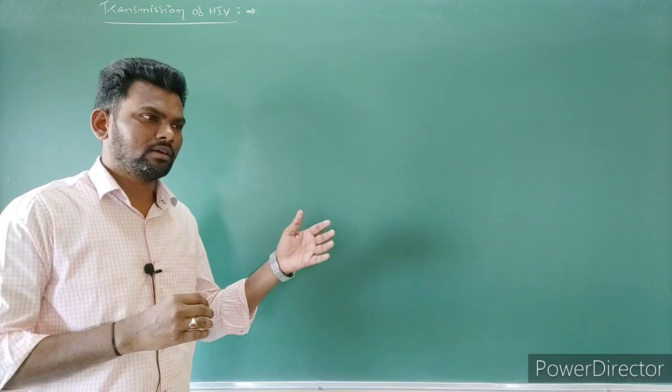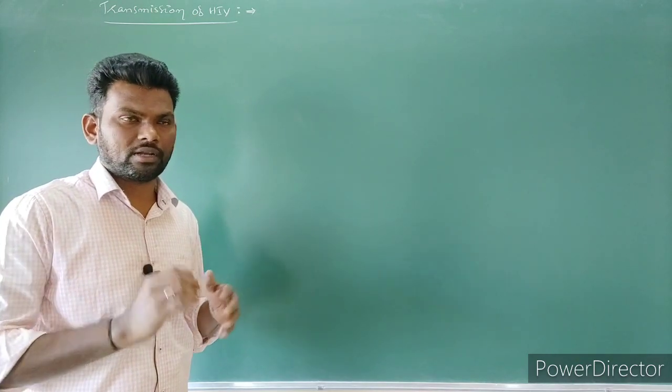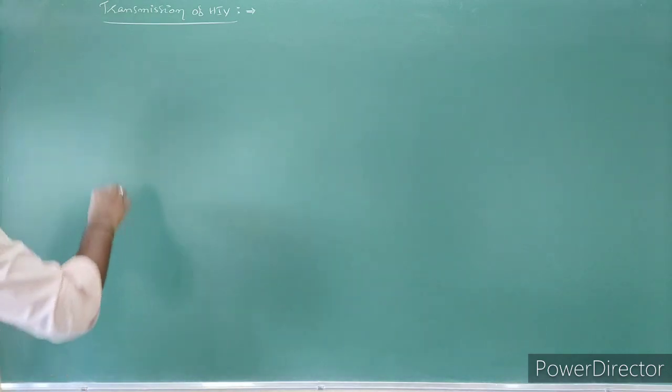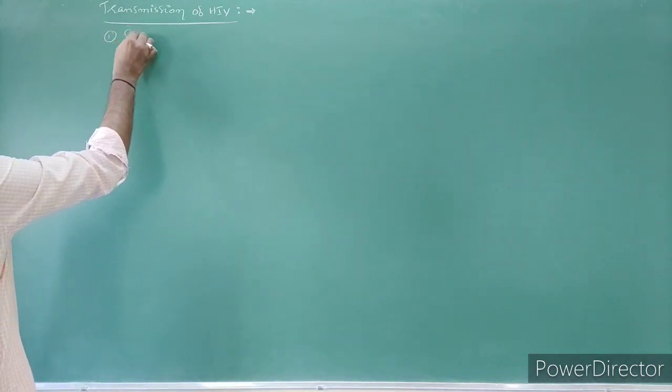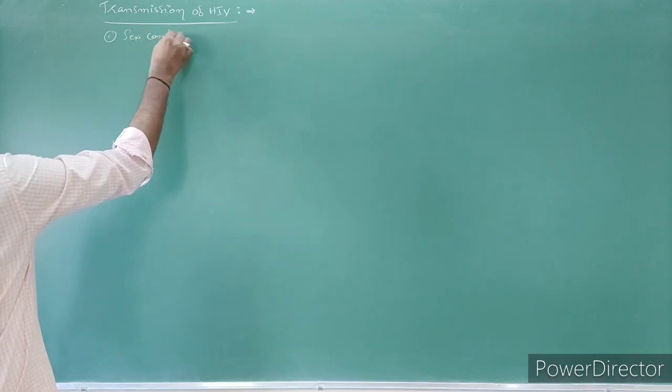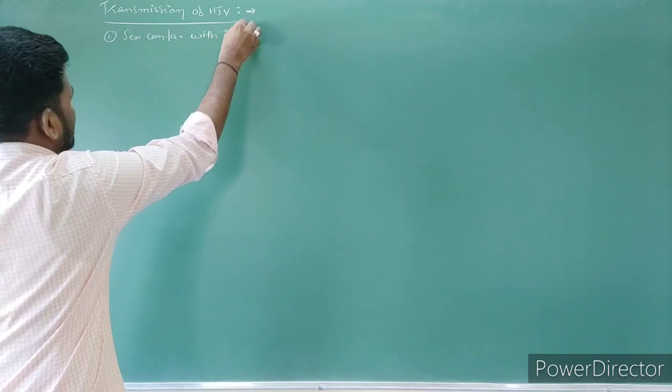And again, blades in barber shops. These are the normal transmissions. The first one is sexual contact with infected persons.